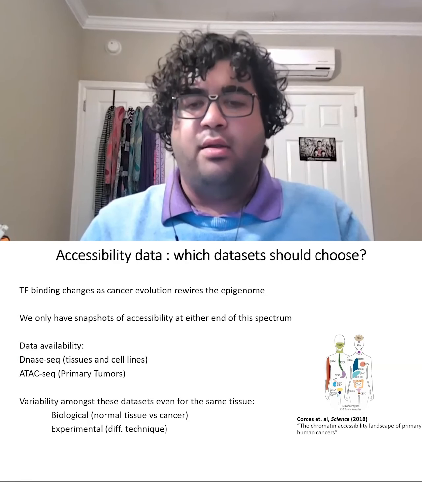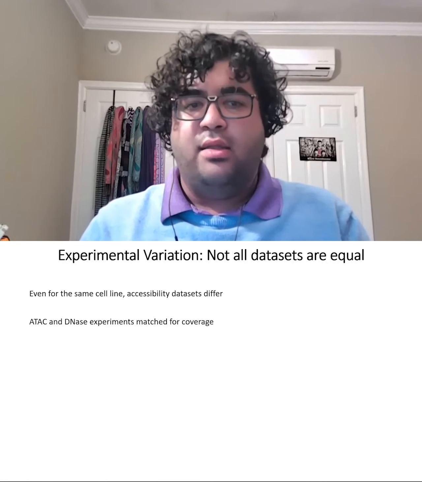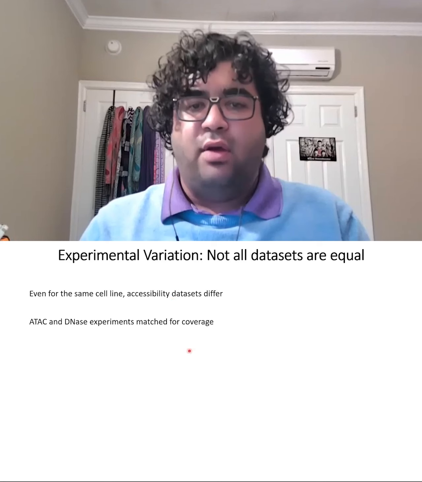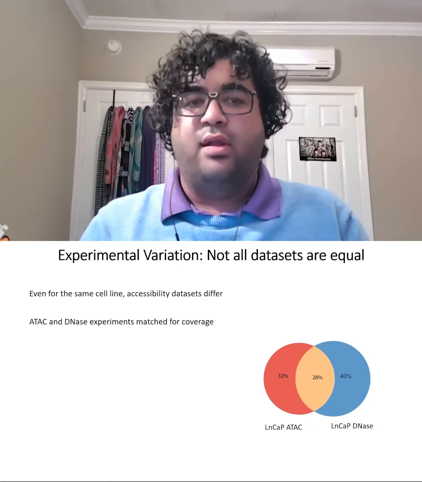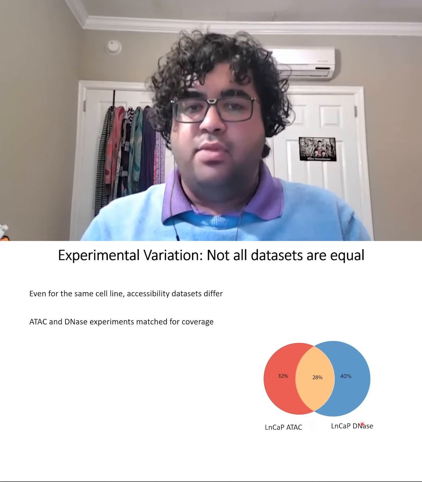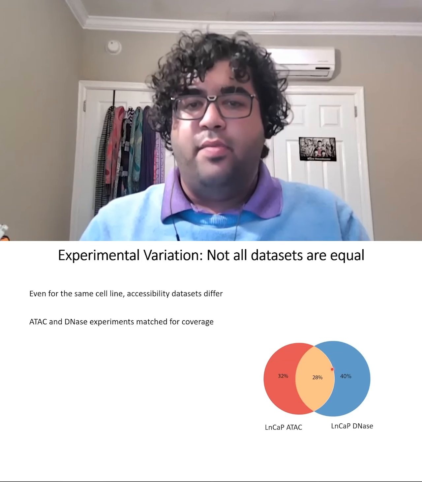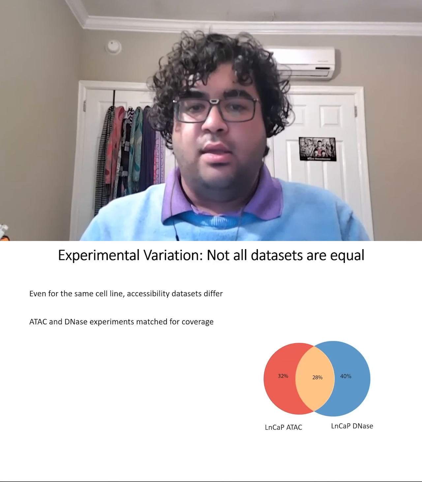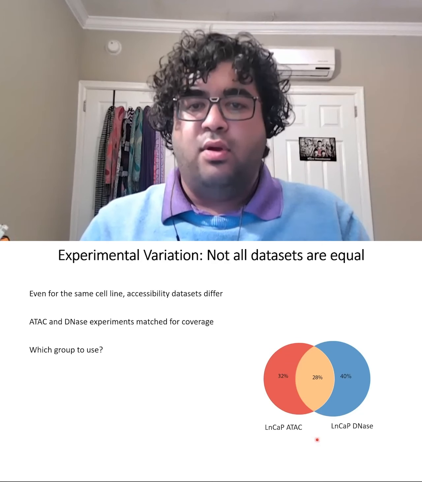We first want to better understand this variability. To explore this, we check accessibility datasets in the same cell line that we matched for coverage. Despite being measurements of the same context, these datasets differ significantly. Shown here is an example of this for the LNCaP cell line, where we took ATAC-seq and DNase-seq samples matched for quality and coverage, but found that only a third of the peaks intersected between the two datasets. In such cases, we need to figure out which dataset is the correct one to use.